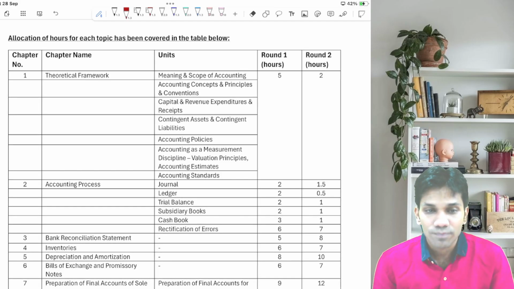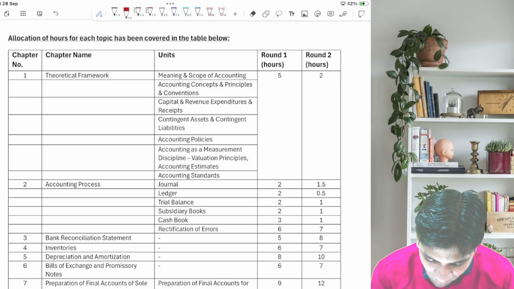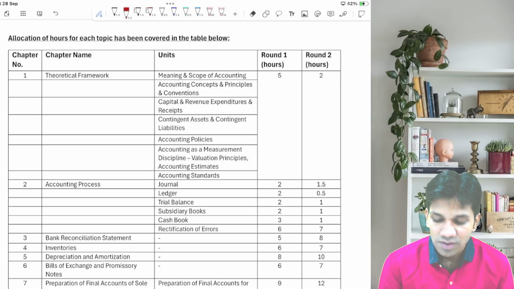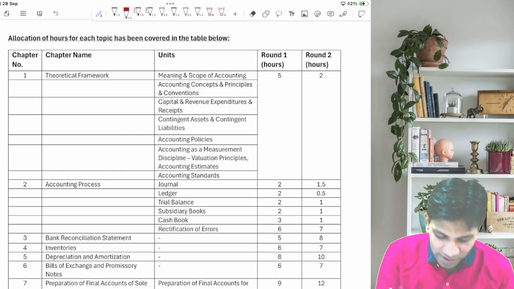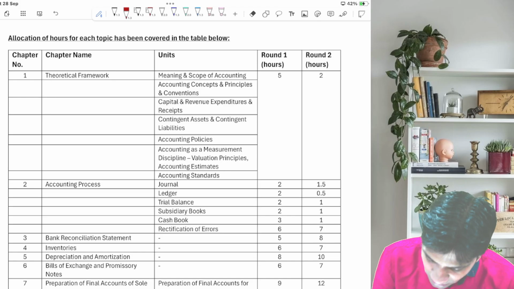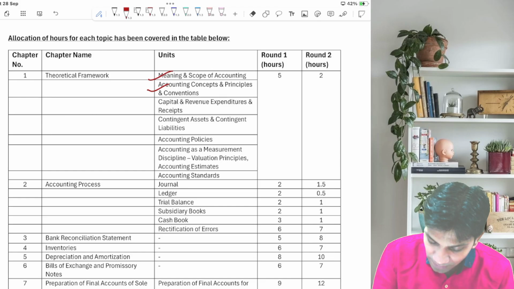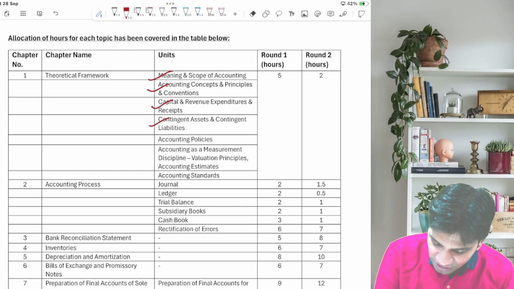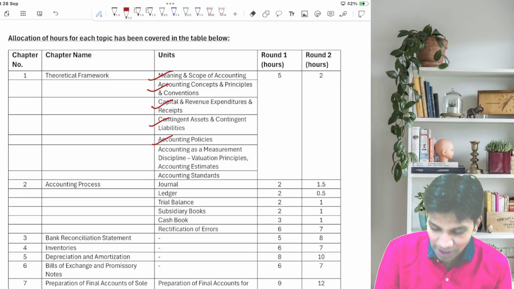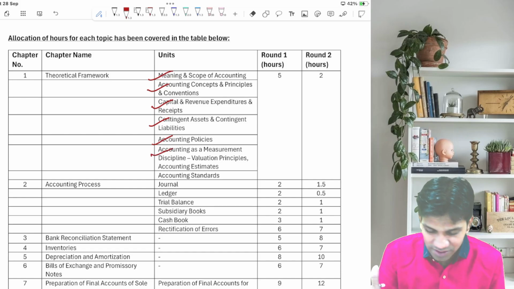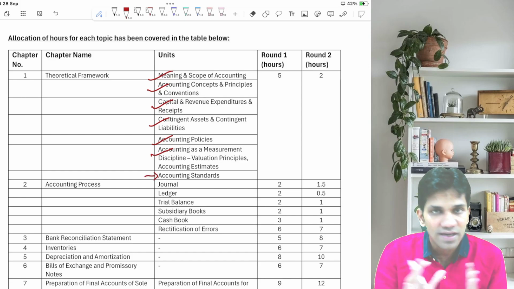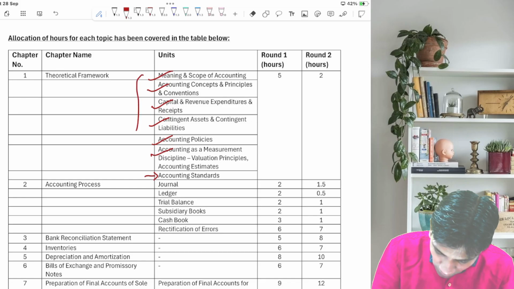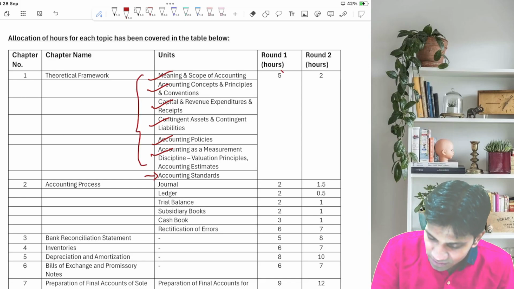Now see the most important part. Allocation of hours for each topic has been covered in the table below. Now, as per the module, I have written the topic name. First is theoretical framework. In this, there are many units: meaning and scope of accounting, accounting concepts and principles and conventions, capital, revenue, expenditure, contingent asset and liabilities, accounting policies, accounting is a measurement discipline, valuations, accounting estimates, accounting standards. So these all I am saying, you need to give 5 hours.